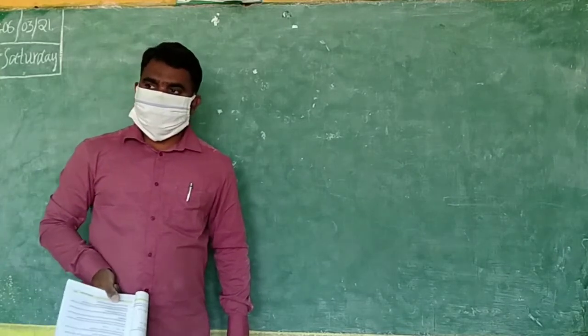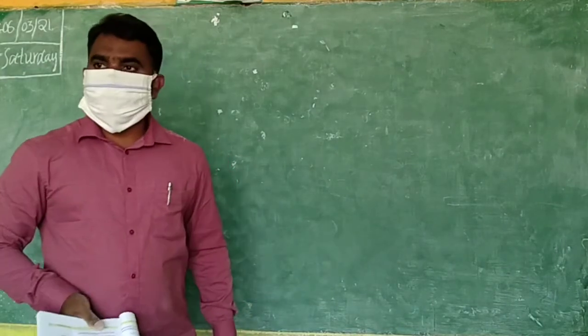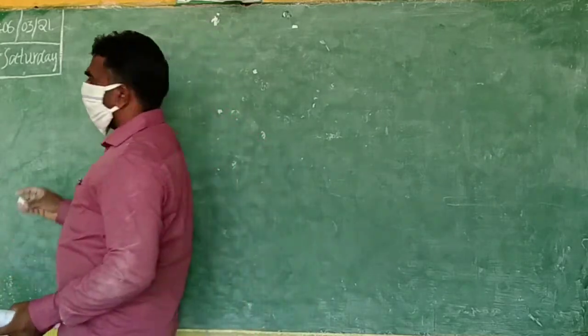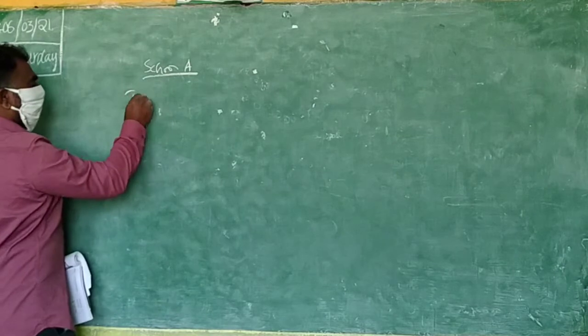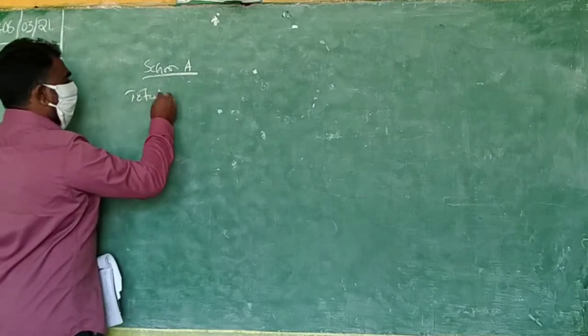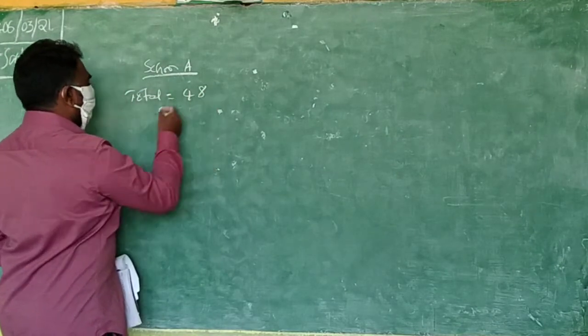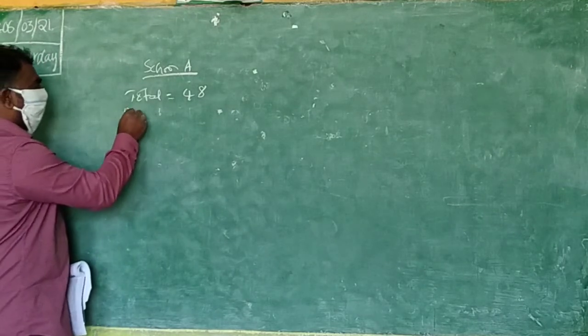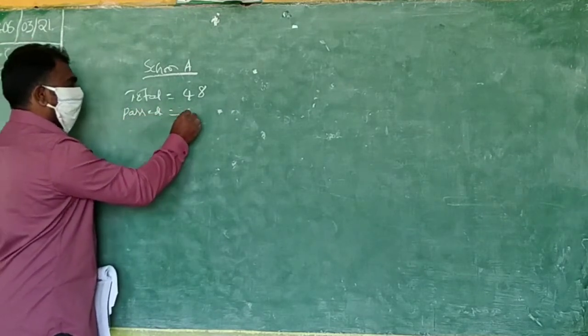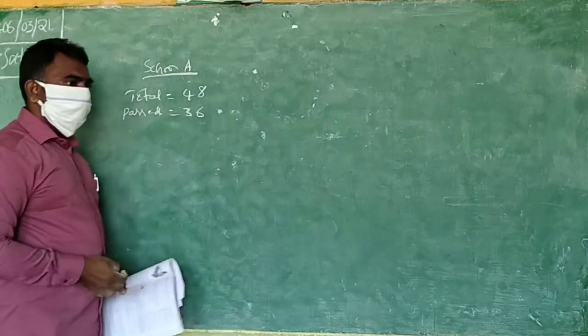Total students are 48 in school X. How many passed? 36. You understand this from the first sentence.